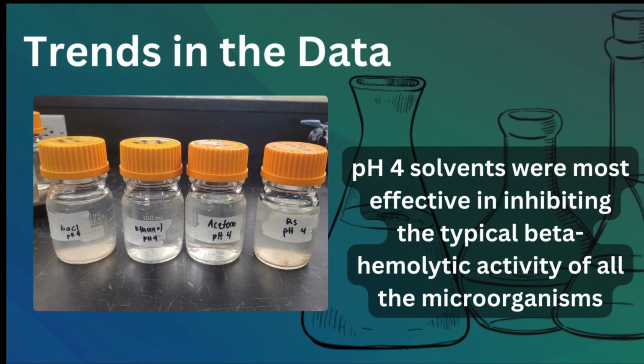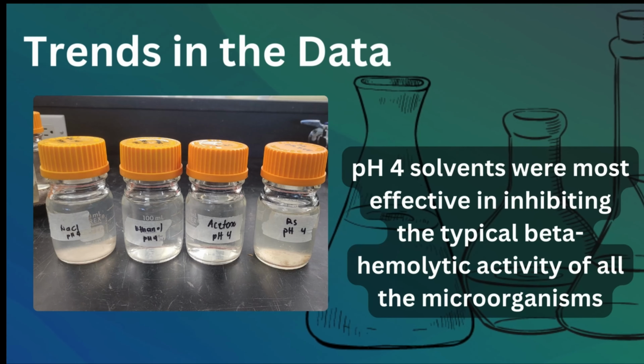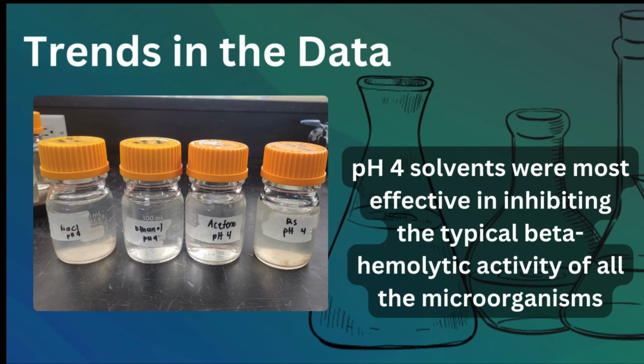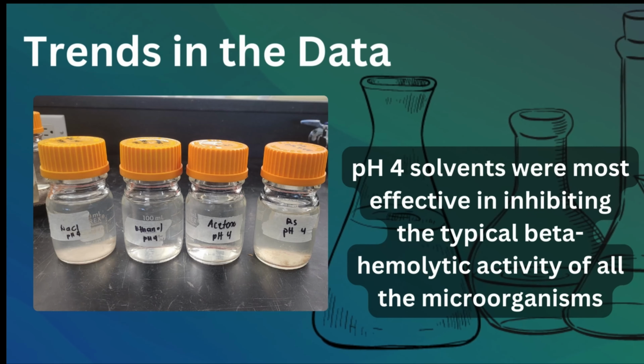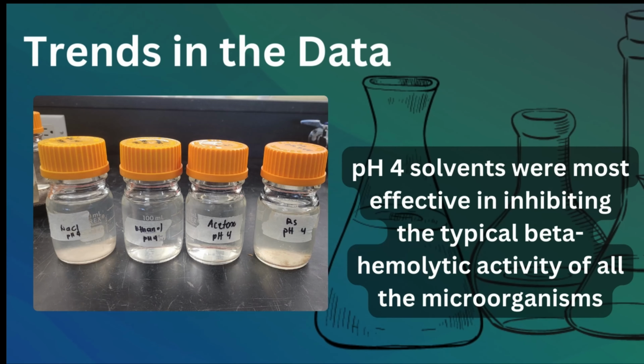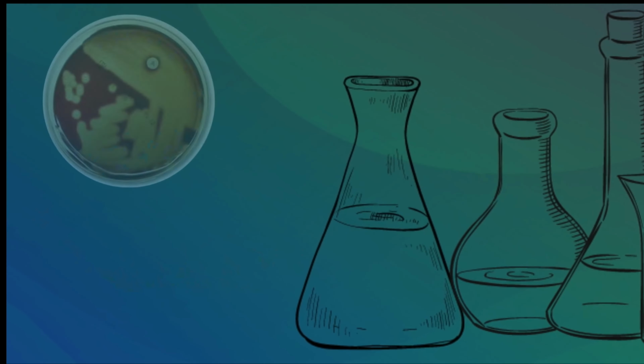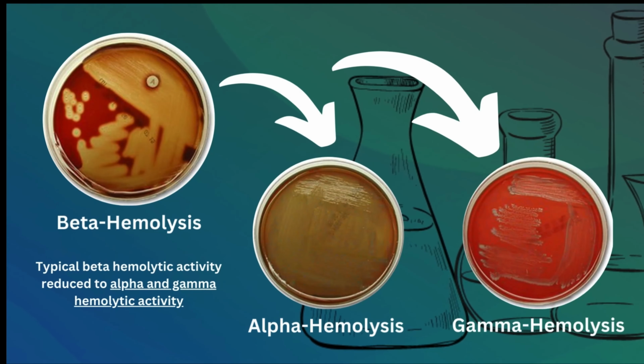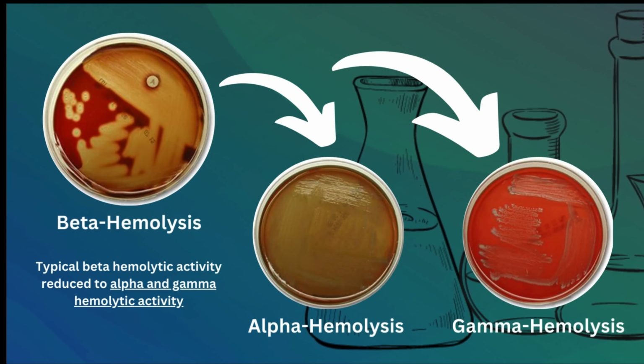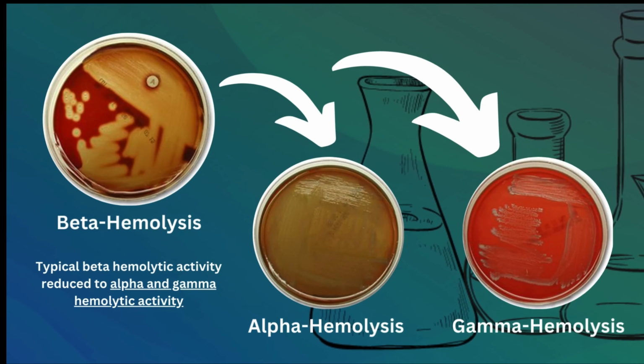All of the solutions, sap with ethanol, sap with acetone, sap with 10% sodium chloride, and a raw sap solvent, performed well in inhibiting the typical hemolytic activities of the microorganisms tested against. The typical beta hemolytic activity of these microorganisms was reduced to alpha and gamma hemolytic activity.